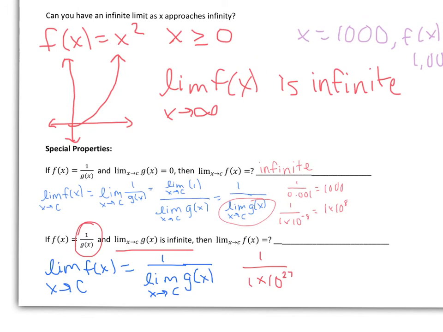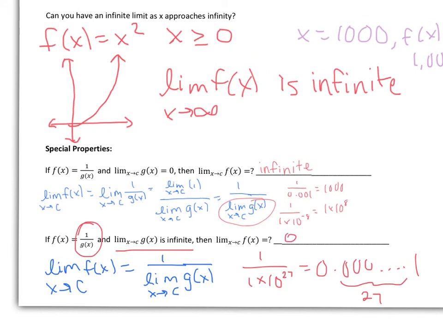So when I do that division, I'm going to get 0.000 all the way down, 27 zeros, and then a 1. That's a teeny, tiny, minuscule number, right? So this limit then would equal an equally microscopic, minuscule number, which would be 0, okay?